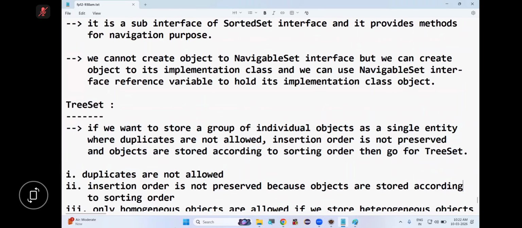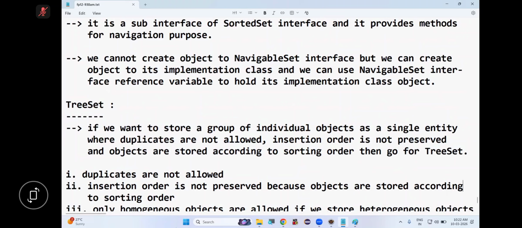So tell me, internally TreeSet uses the compareTo method to compare objects. Suppose I have stored some objects and I'm storing null in the TreeSet. If we add a null along with some objects, then TreeSet will call the compareTo method on one object by passing null.